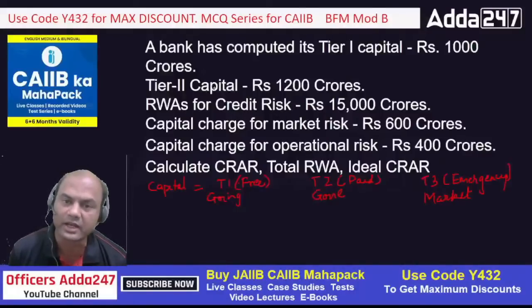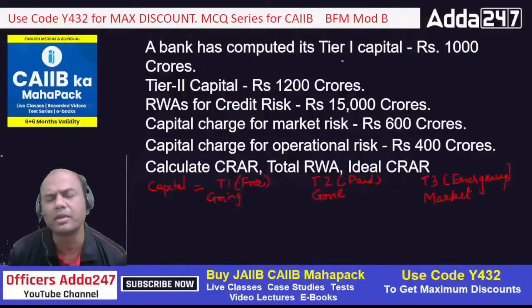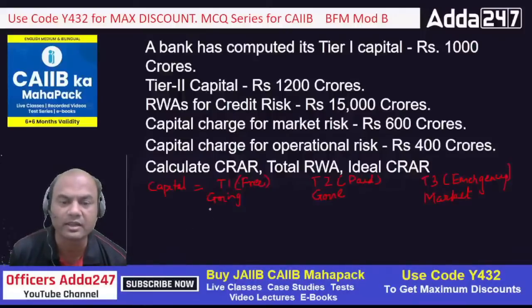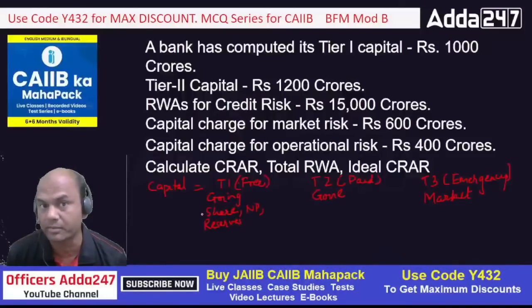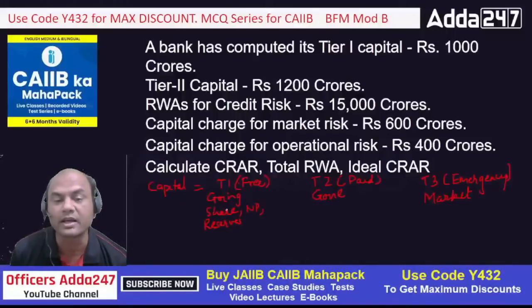So T1 and T2. What is included in T1 mainly? It is always share capital, paid up capital, equity shares, not preference shares. Share capital, net profit, and reserves and surplus. Also there are other points. From an exam point of view, what is the other part which is included in T1? Who can tell me now? There are three more parts. What are those three parts? Who can tell me? Fast.